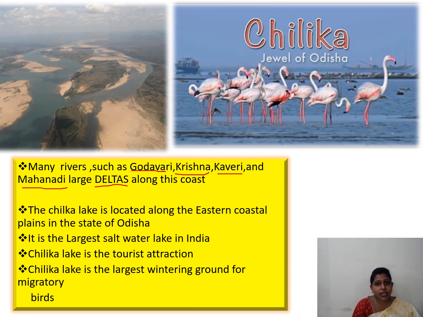It is also a tourist attraction and a large wintering ground for migratory birds. Migratory means the birds that fly from one country to another country.